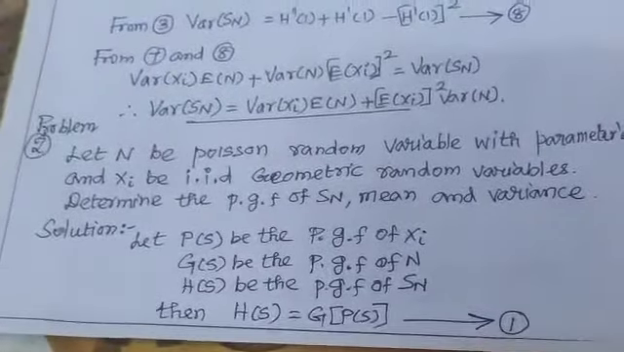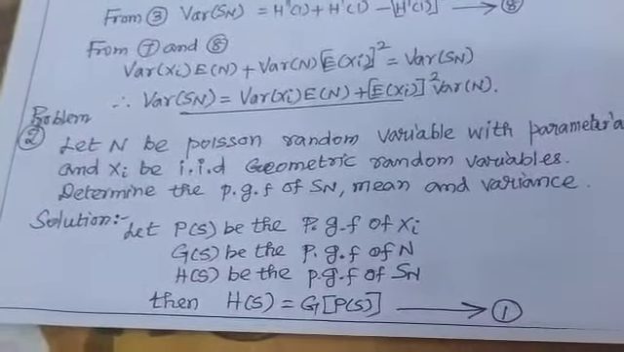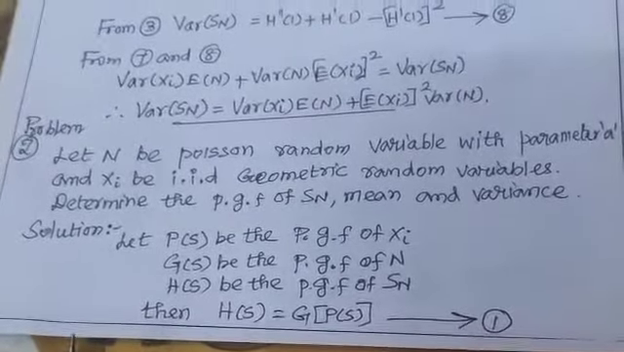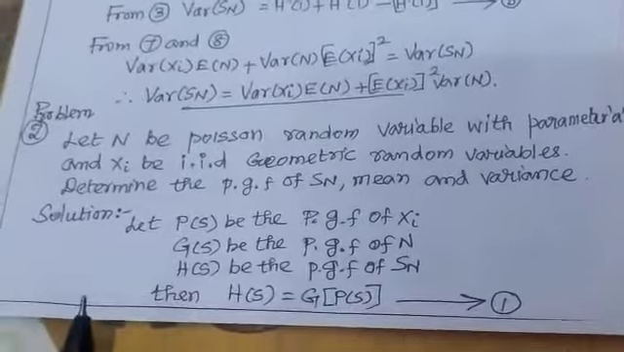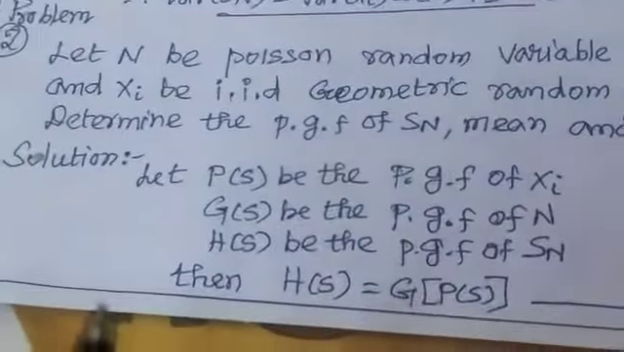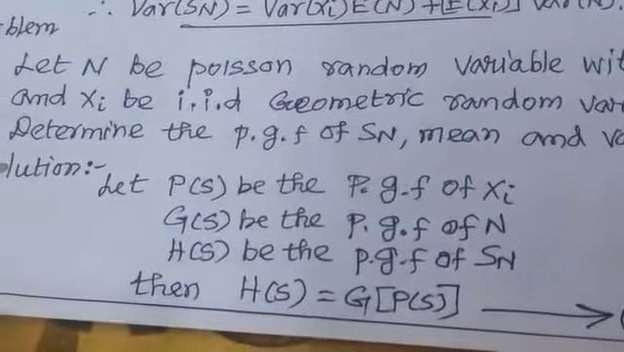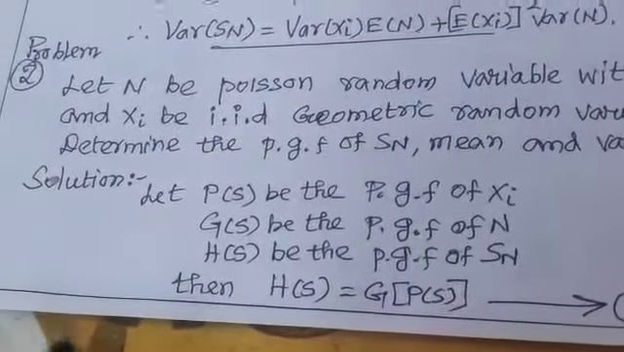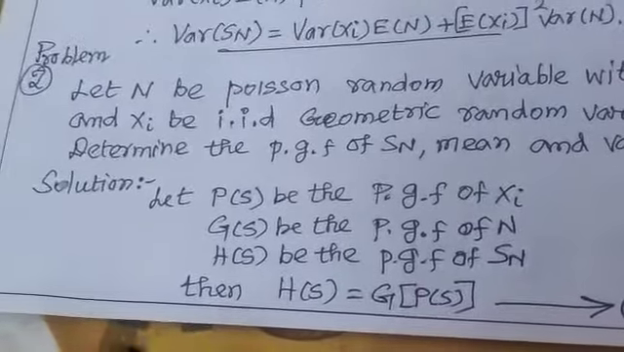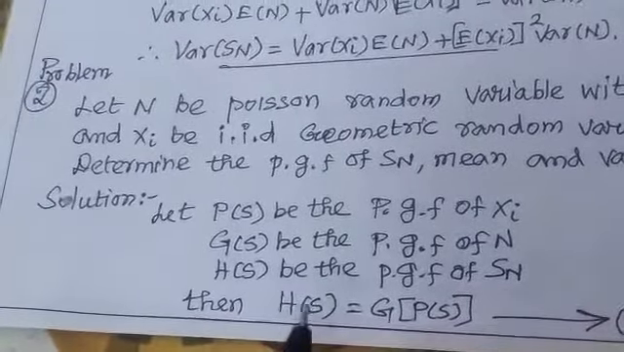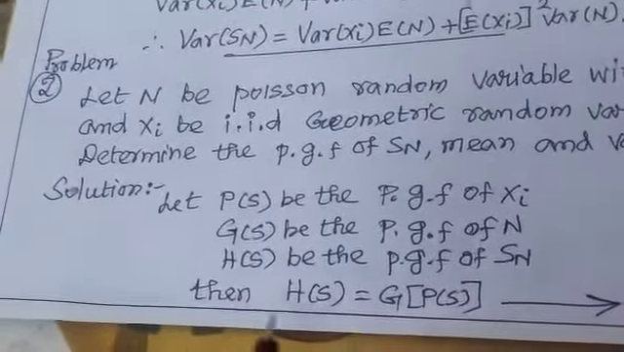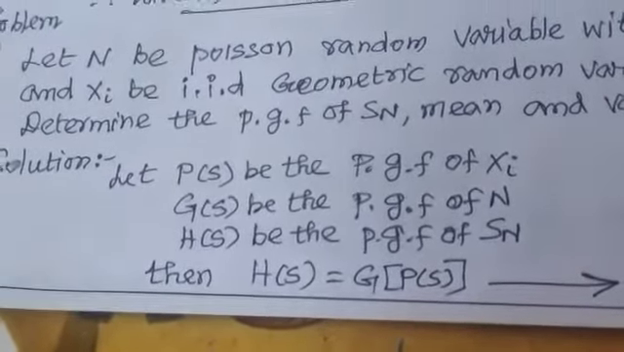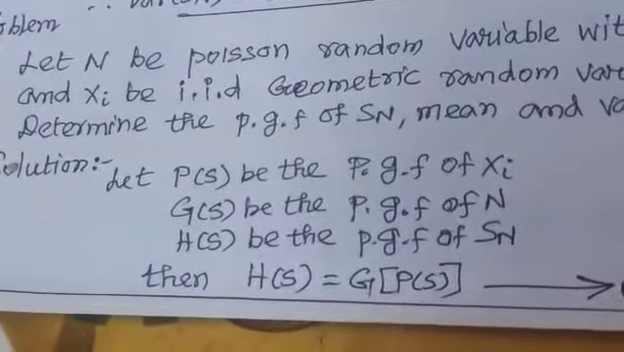Dear friends, in lecture 2 we have seen two random variables: one is Xi and another random variable is N. That compound random variable is S_N. The theorem on the probability generating function of S_N states: let P(s) be the probability generating function of Xi, G(s) be the probability generating function of N, and H(s) be the probability generating function of S_N. Then H(s) equals G(P(s)).